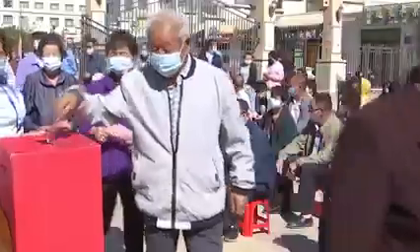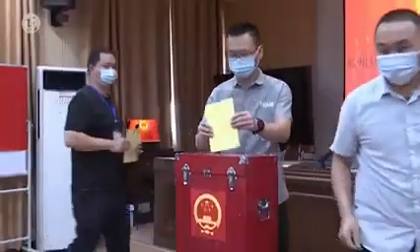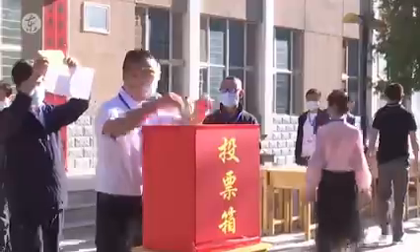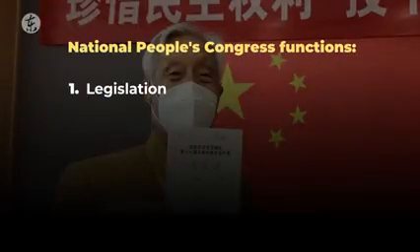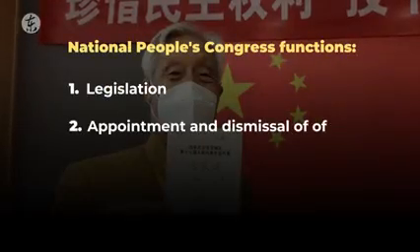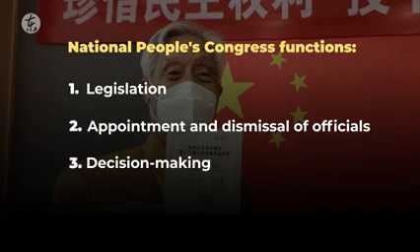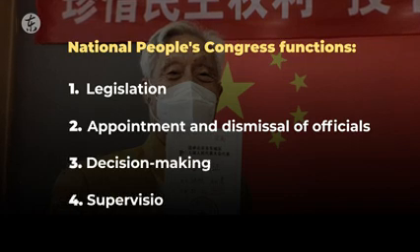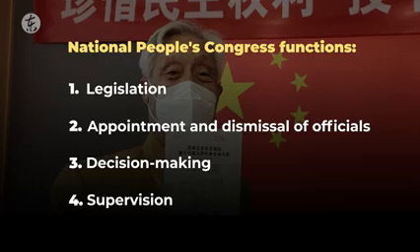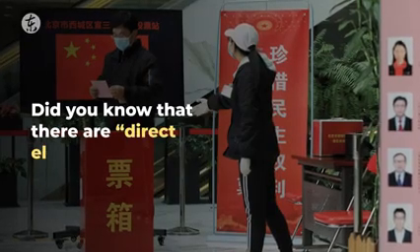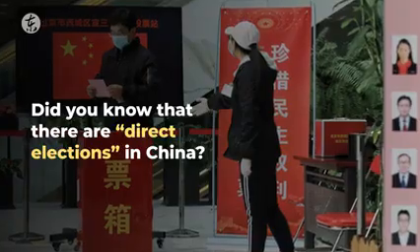These assemblies, as well as the National People's Congress, have 4 functions. 1. Legislation. 2. Appointment and dismissal of officials. 3. Decision-making. 4. Supervision.